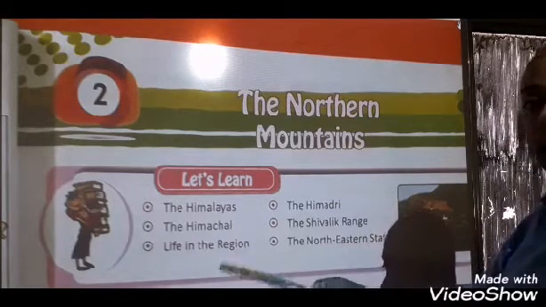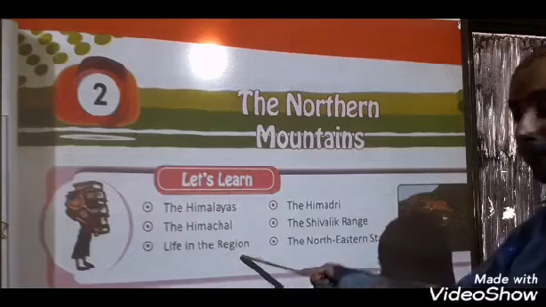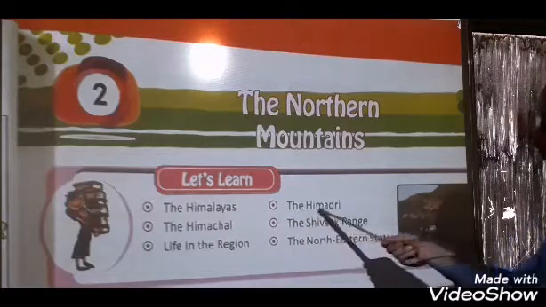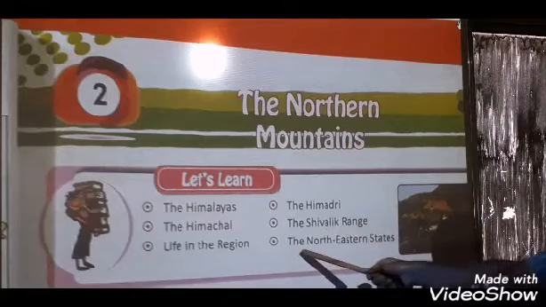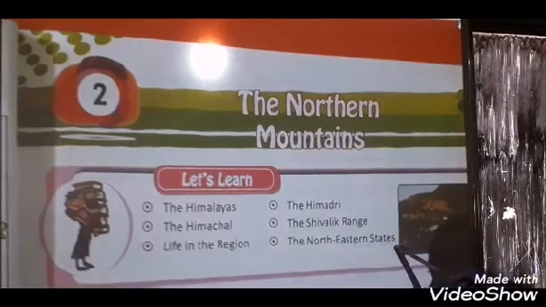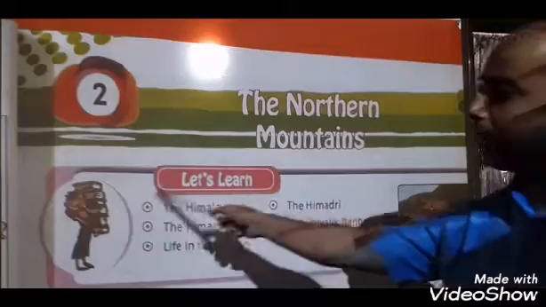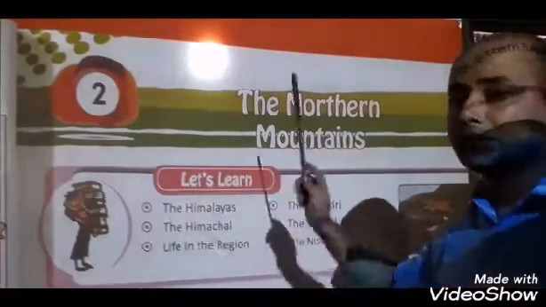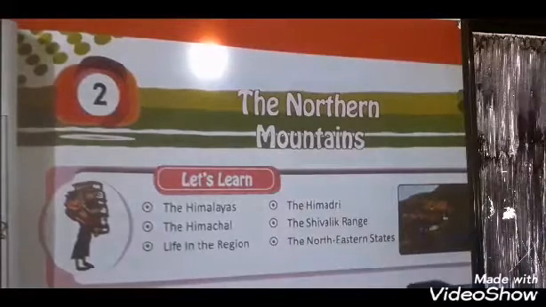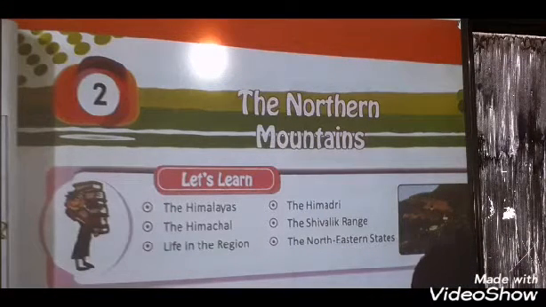Then the Himadri, the Shivalik range, and the northeastern states. These are the main topics we are going to learn from this chapter. Okay, now let us start without wasting time.